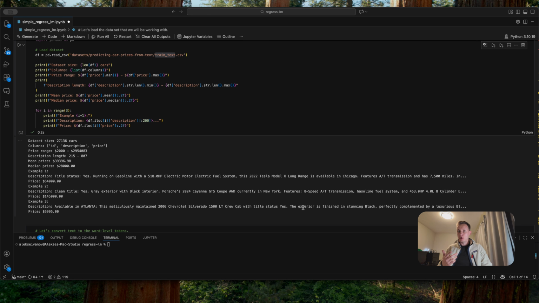Why is RegressLM perfect for this? Because it's specifically designed to predict continuous numbers directly from text, which is exactly what we need here. So now let's start building our model, and we will begin with the tokenizer.